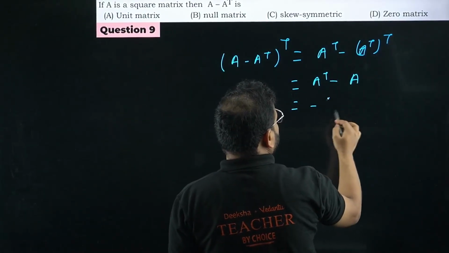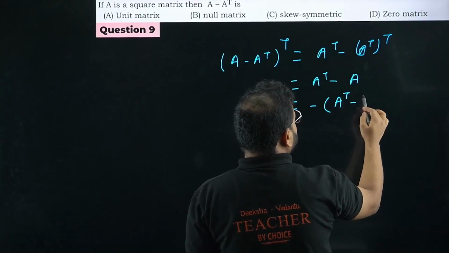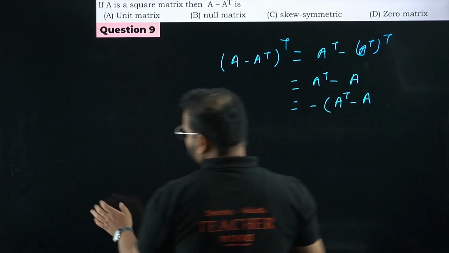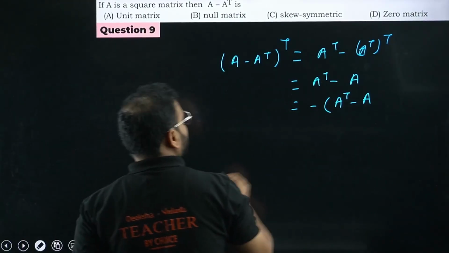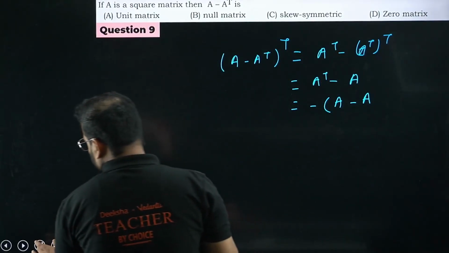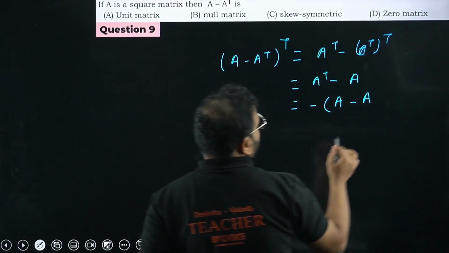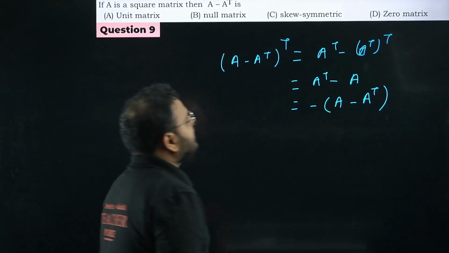Do one thing, take negative sign common. If I take negative sign common, it'll become A minus A transpose. Agreed? A minus A transpose.